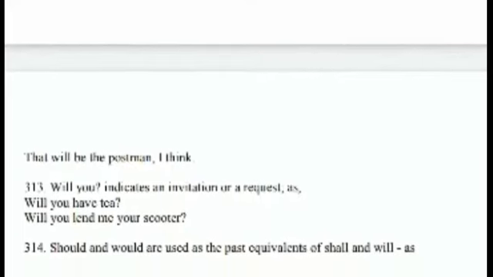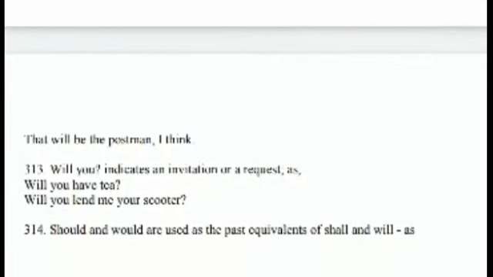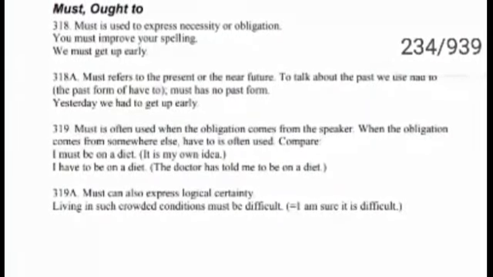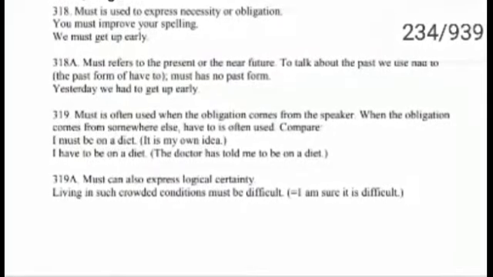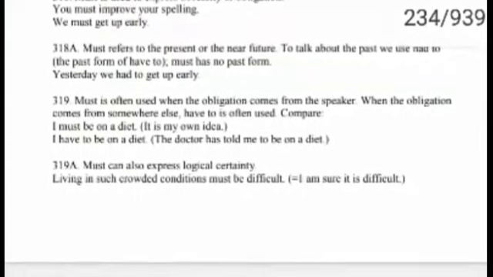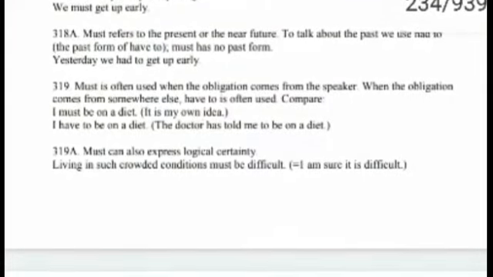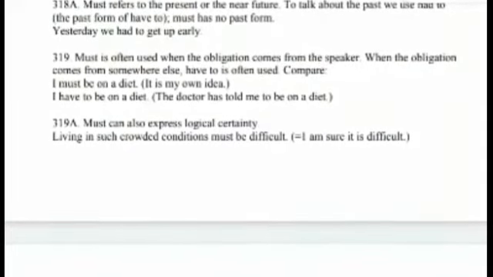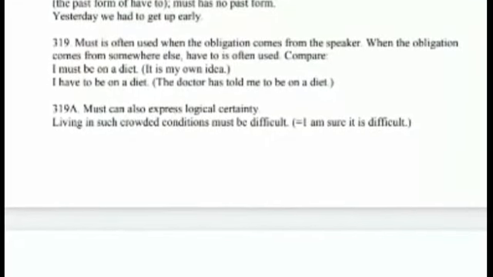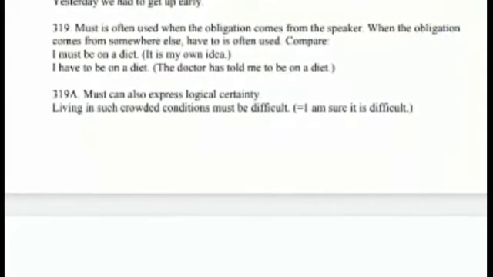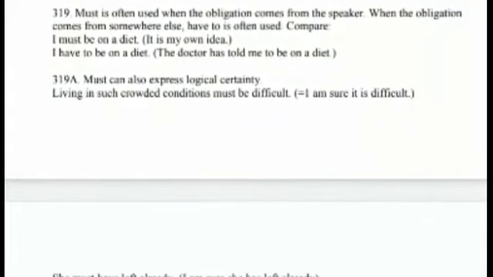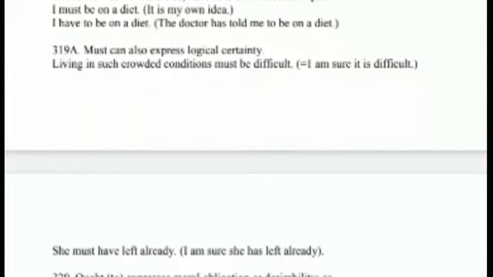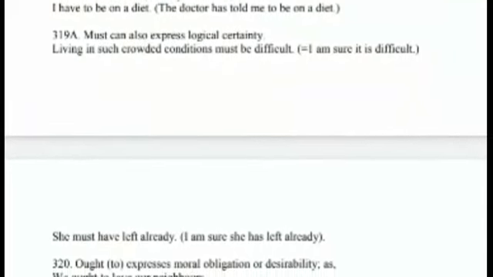These are the examples for the uses of will, shall. One more, that is must and ought to. Must is used to express necessity or obligation. You must improve your spelling. We must get up early. Yesterday we had to get up early. Here must refers to the present or the near future. To talk about the past, we use had to instead of must. Must can also express logical certainty.